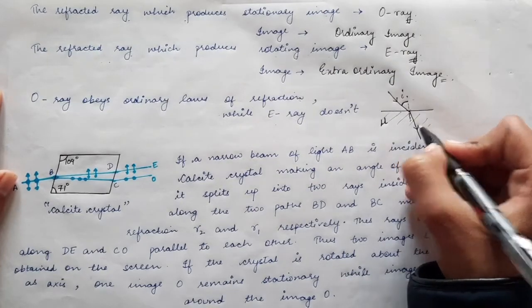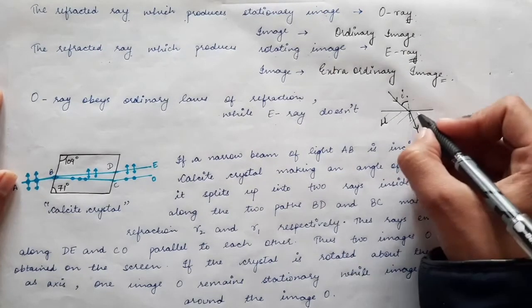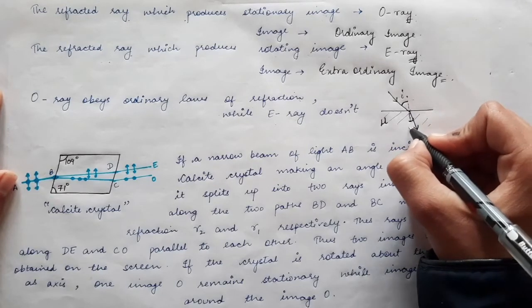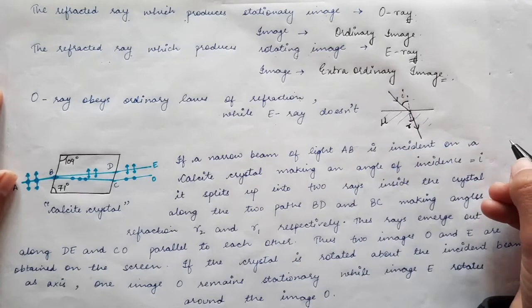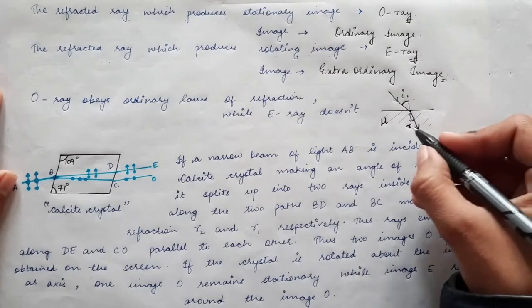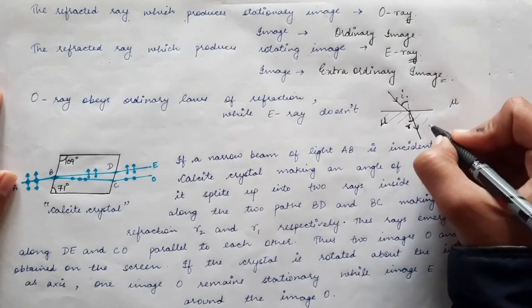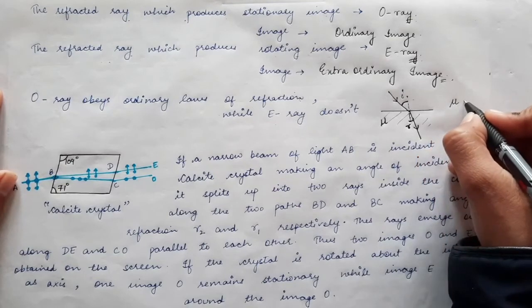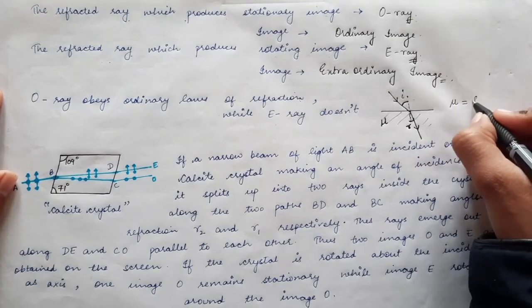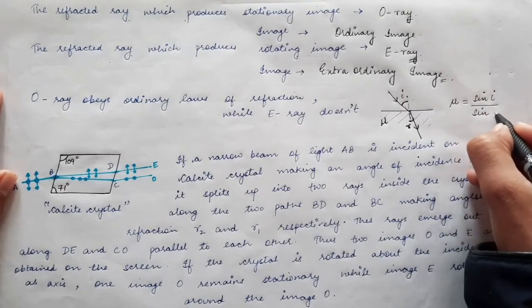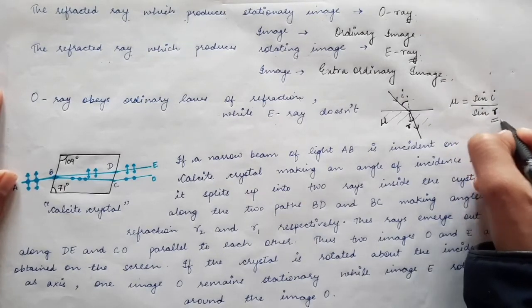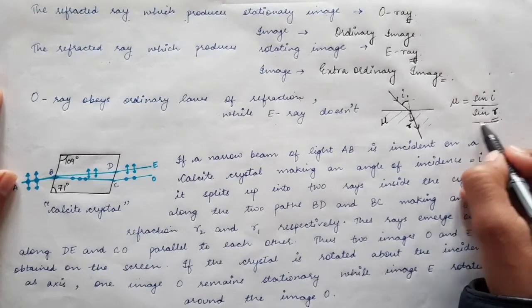Let's say this is the refracted ray, and it makes the angle of refraction, small r. So Snell's law states that the refractive index of the medium, mu, is equal to sine i divided by sine r.